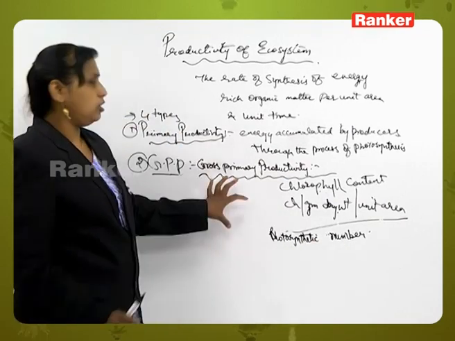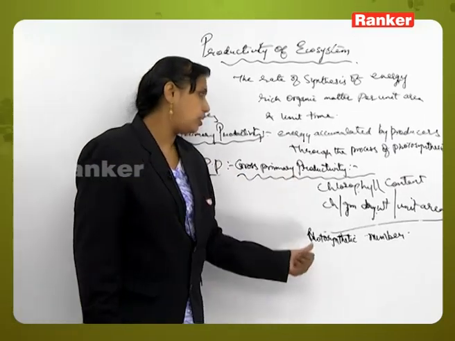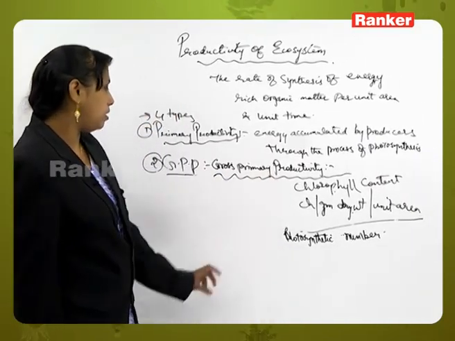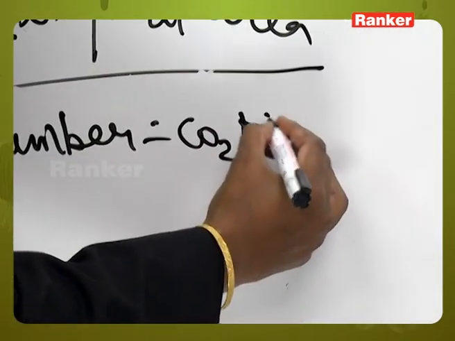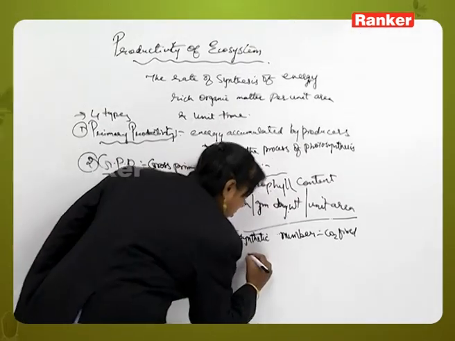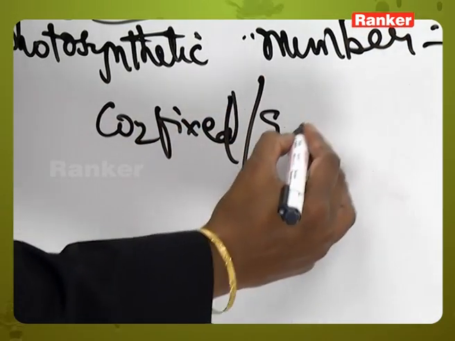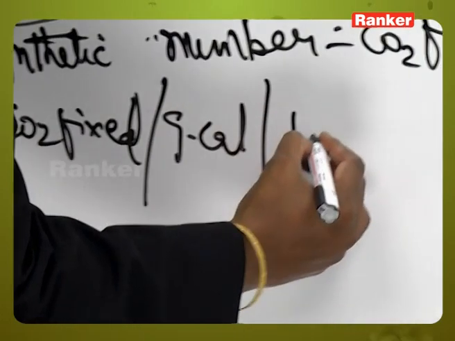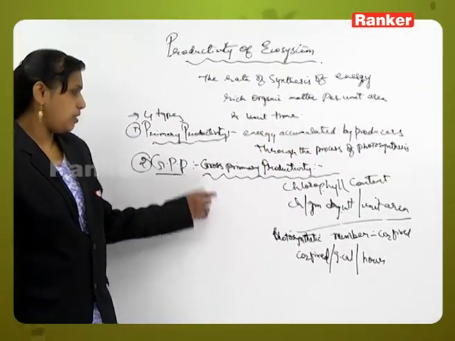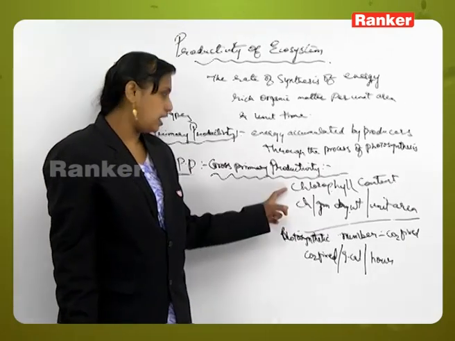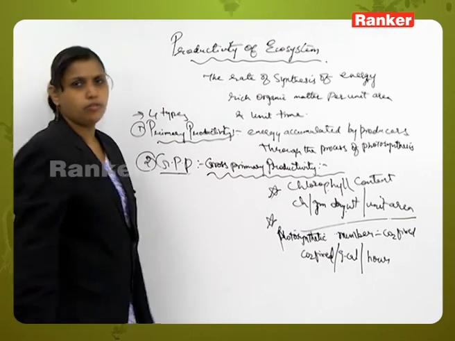So basically the gross primary productivity can be calculated in units of chlorophyll content or photosynthetic number. So GPP can be estimated and given in units either of chlorophyll content or in the form of photosynthetic number.